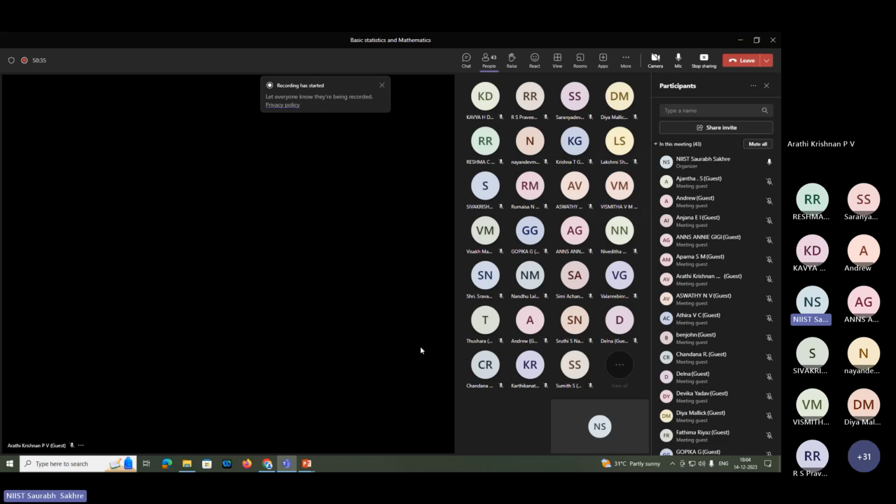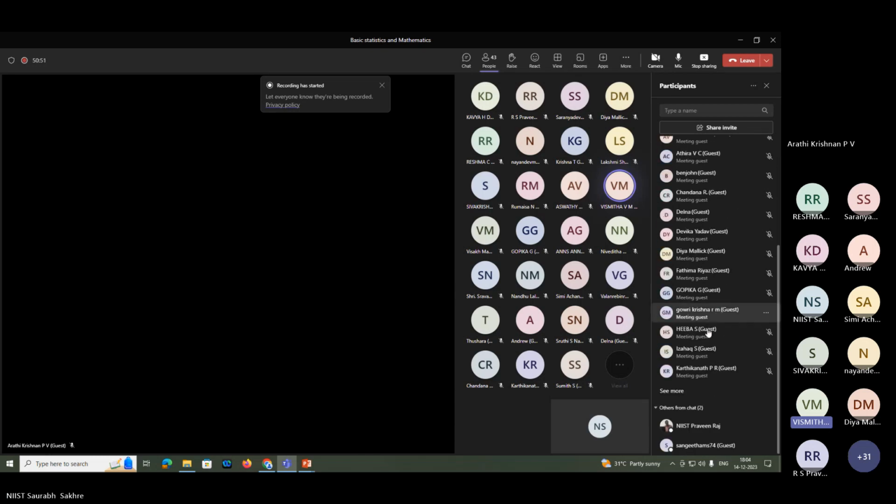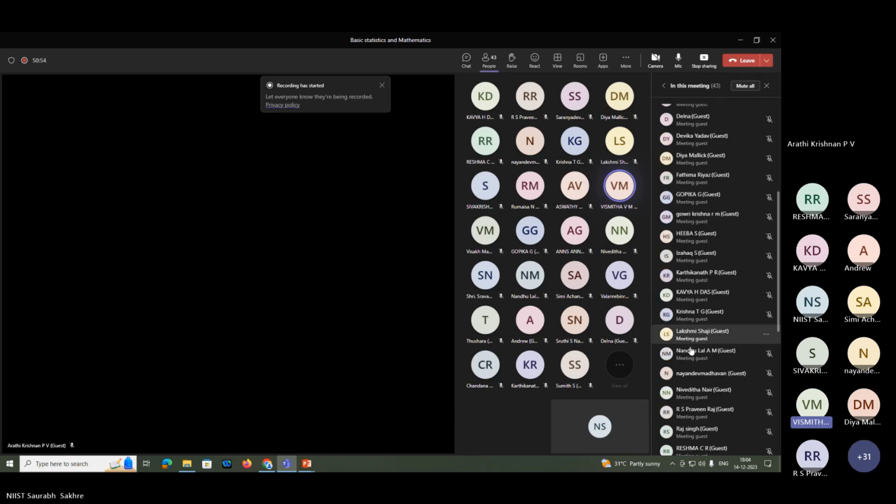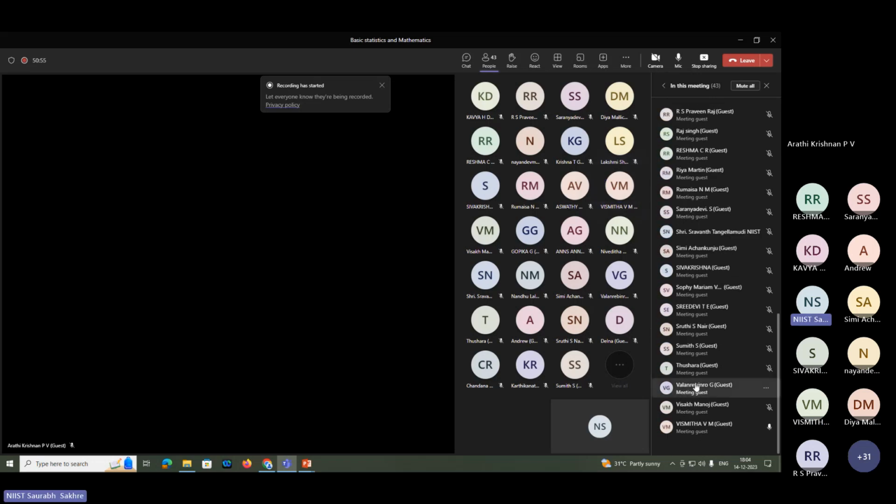Okay, so suppose 4 positions are there and 5 people are there. If I've already taken one person at the first position, I cannot give him again at the second position, so from the remaining I have to choose. So in the first position, 5 options will be there, and in the second position, we will have only 4 options. Correct.